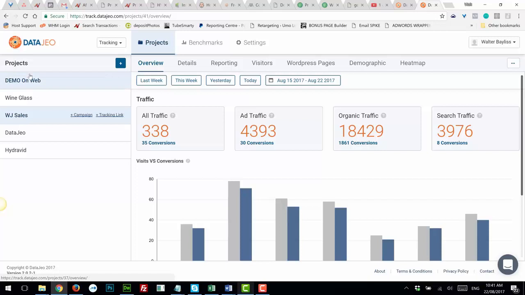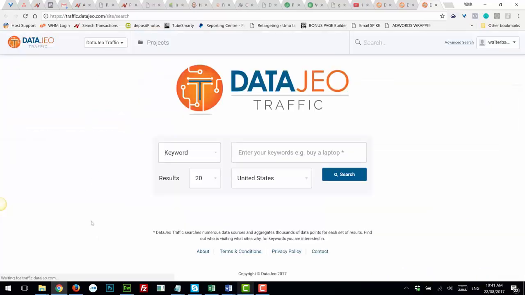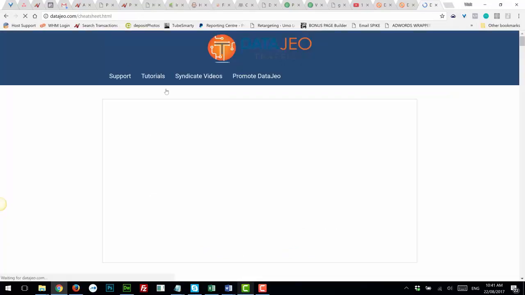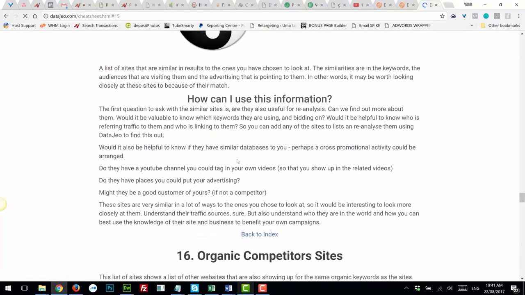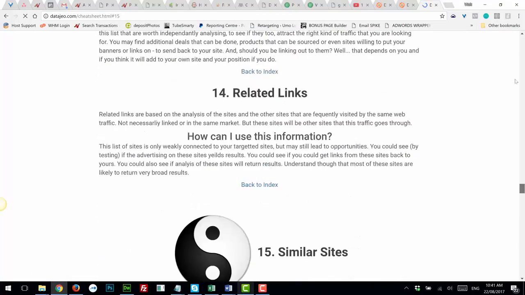We talk about how you can take this data and run more successful campaigns immediately, using the DataJeo system to give you everything that you need in one simple snapshot. If I go back to our traffic component, we talk about how to use this data. So we actually show how to use the data. What do we do with the social traffic? What do we do with the similar sites information? How do we use the organic competitors and the demographics? We cover absolutely everything in the webinar.